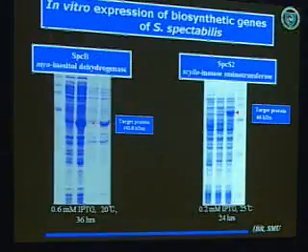This time we tried in vitro expression in E. coli of genes from Streptomyces spectabilis. For this, we took some crucial genes: SpcB, which is myo-inositol dehydrogenase, and SpcS, which is scyllo-inosamine aminotransferase. These were expressed under this condition, and the enzyme reaction was carried out.